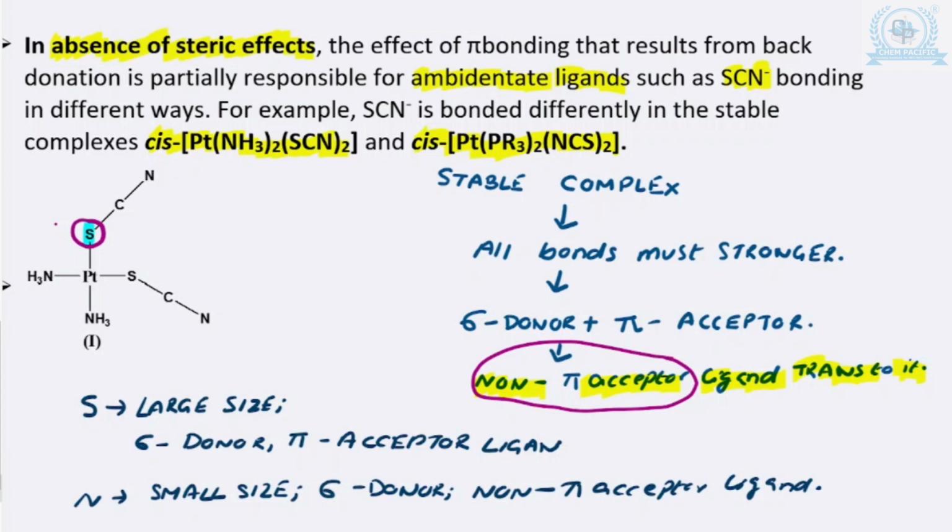वहाँ पे हमने देखा when this ligand is ammonia, ठीक है, which is a non pi acceptor ligand. Okay, so वहाँ पे क्या हो रहा था? In the case of SCN ambidentate ligand, the sulfur atom gets coordinated to the metal, ठीक है, because this nitrogen has nothing to do with the pi bonding with the metal. Now that is why in the SCN, this sulfur atom will result in stronger pi bond formation.